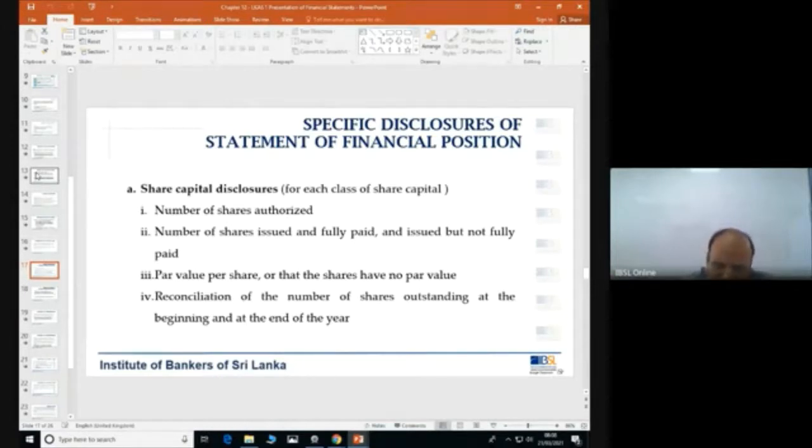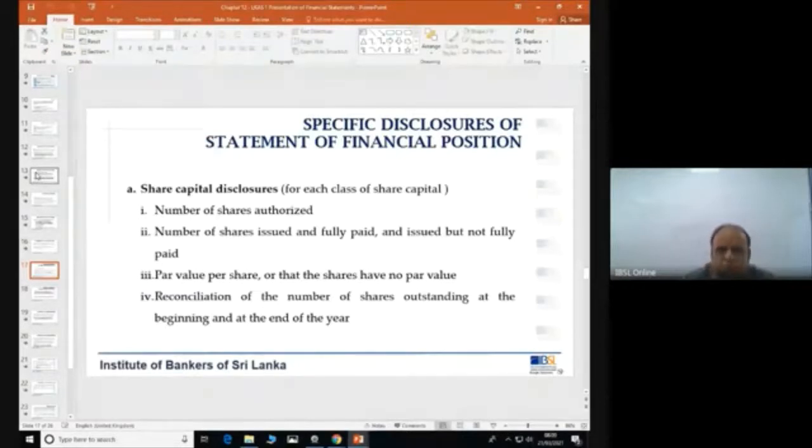Yes, you might see cash and balances with banks, which you are familiar with, but there will be certain items with specific names which we have to learn. That we will cover under SLFRS 9, which requires some background knowledge about financial instruments.